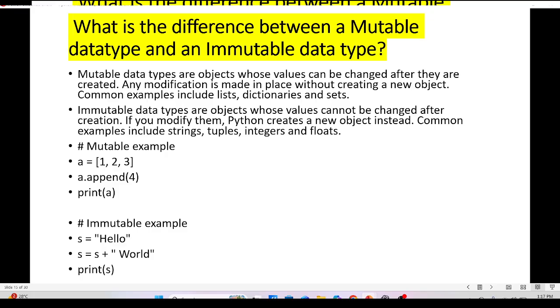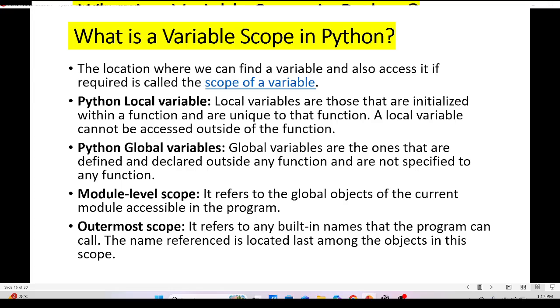Immutable data types are objects whose value cannot be changed after creation. If you modify them, Python creates a new object instead. Common examples include string, tuple, integer, and float. You can see the example.